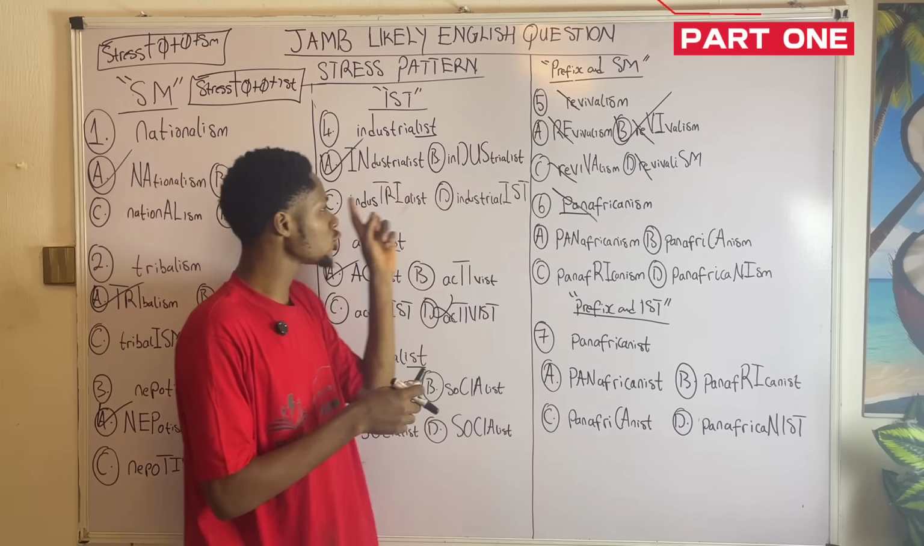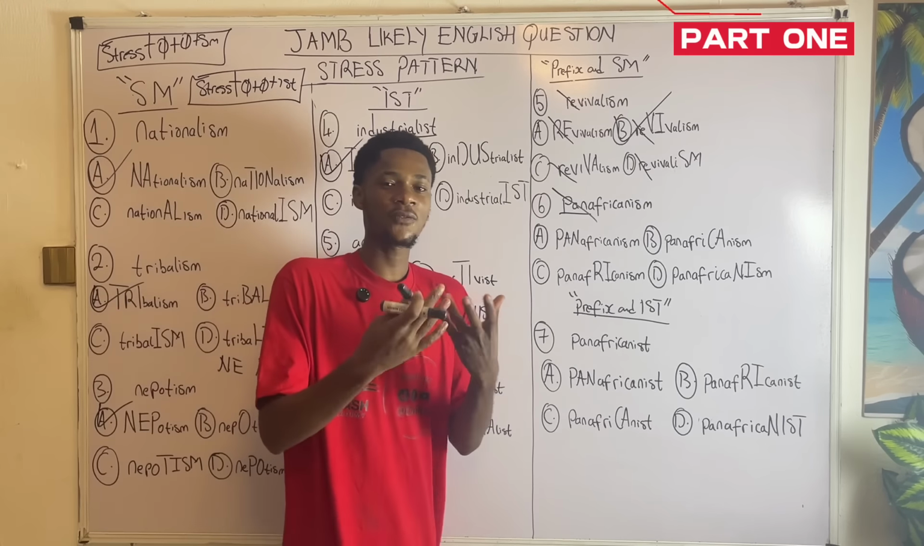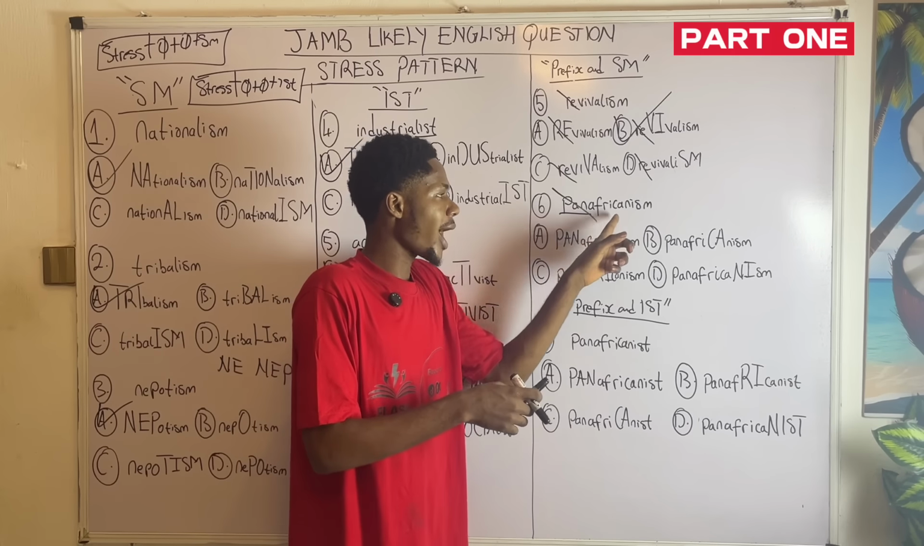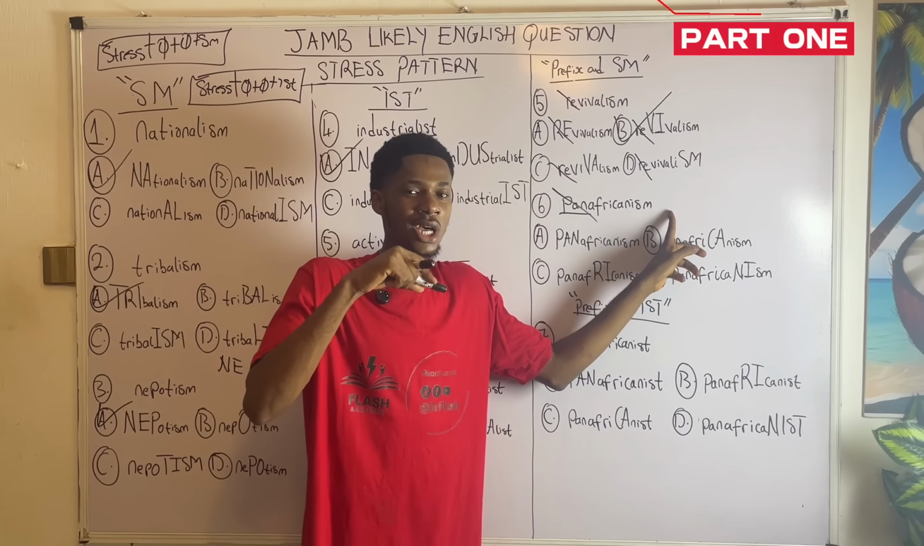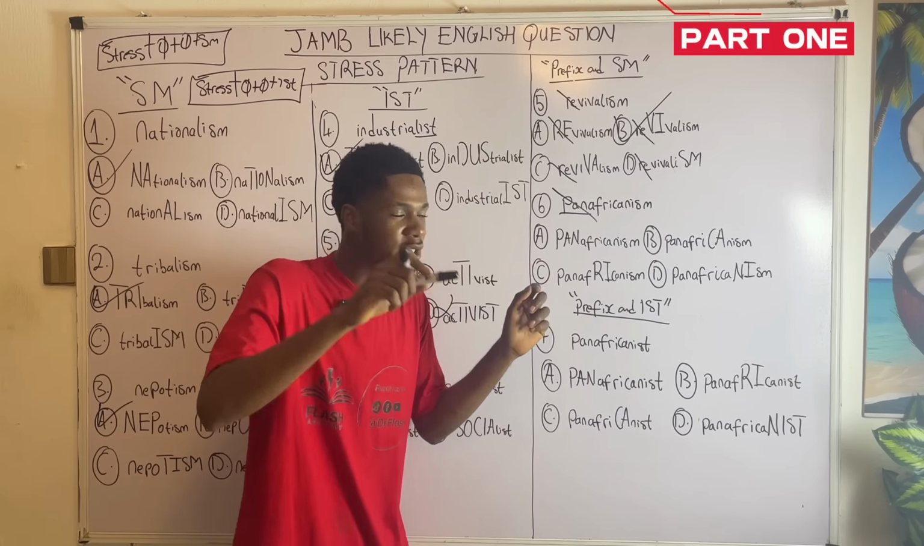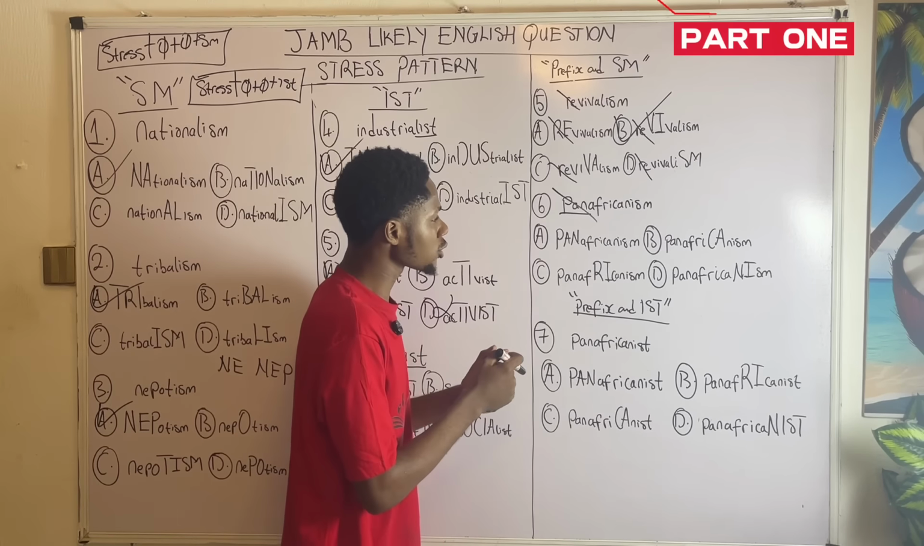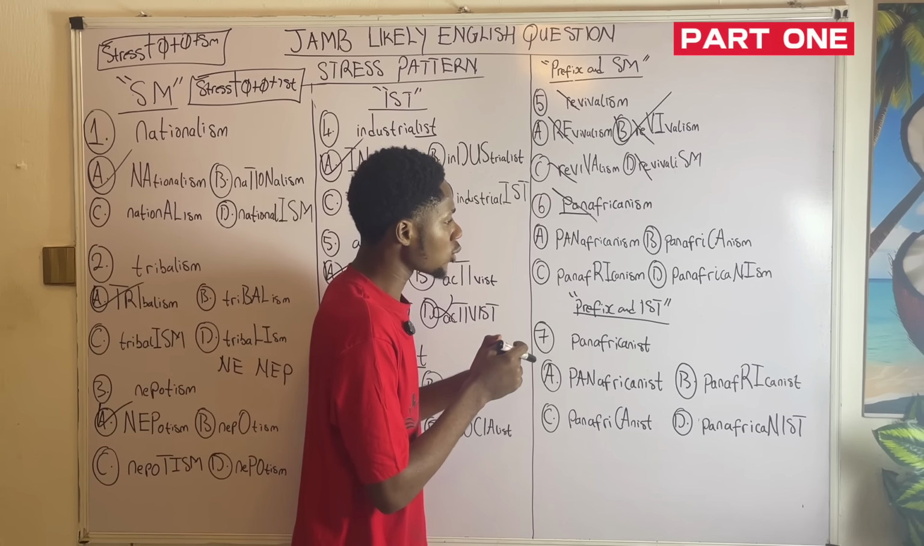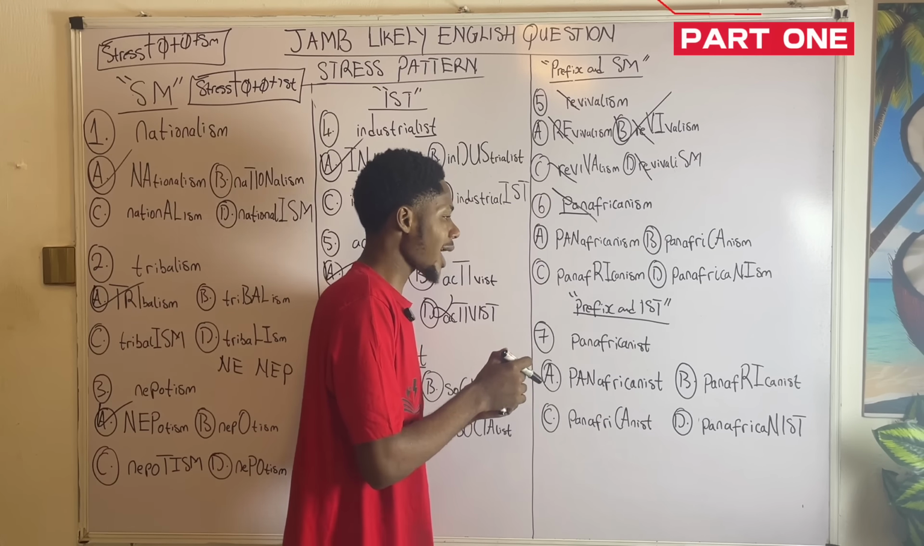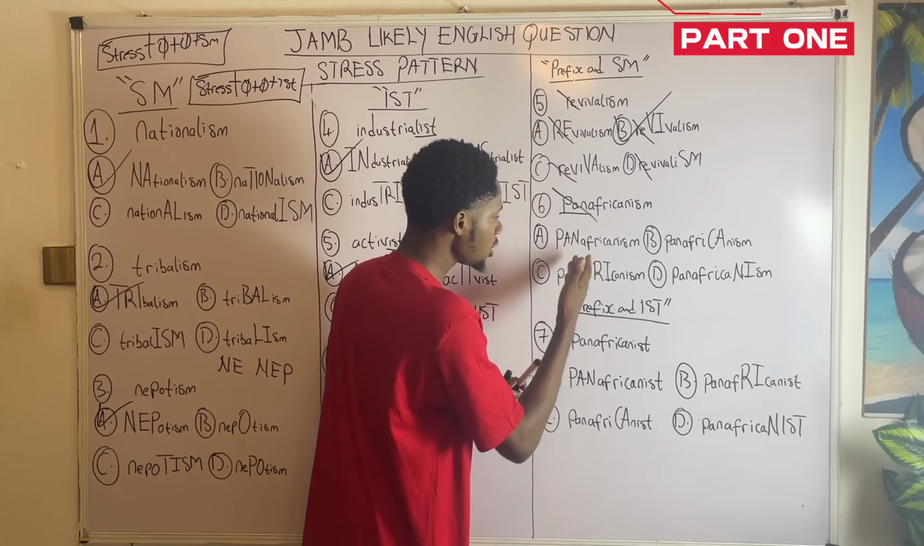So for a word that ends with SM, what do we do? We stress the first syllable, right? So for Pan-Africanism, what is the rule? We stress what now? R. Okay, R is being stressed. So which of these options has R stressed? Which of these options has R stressed? Okay, that should be option A.